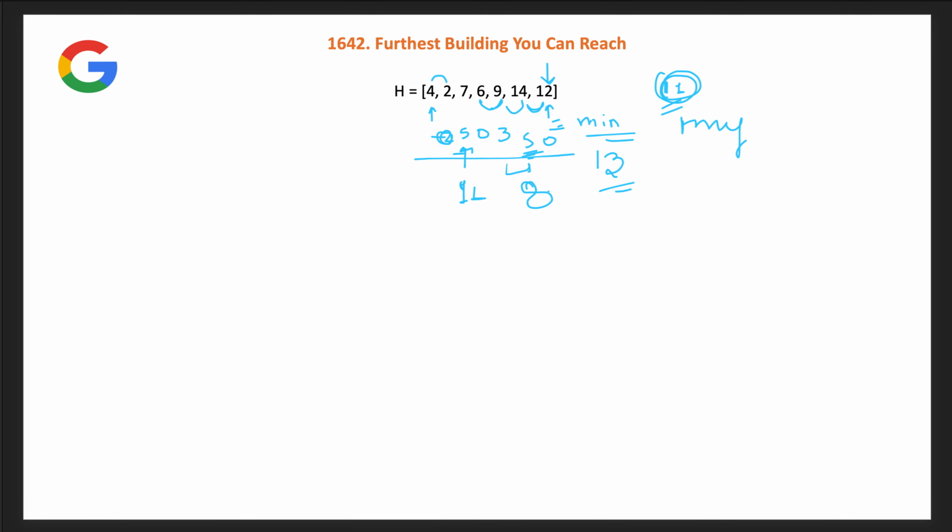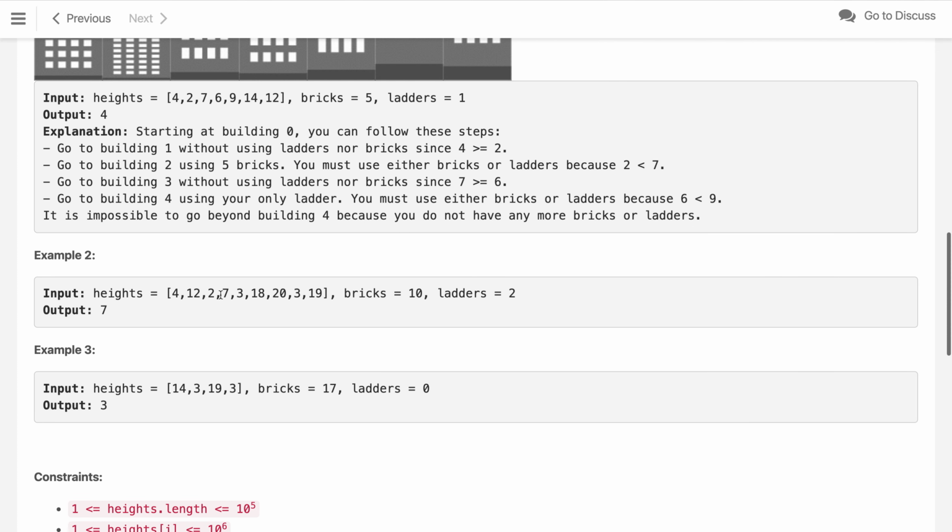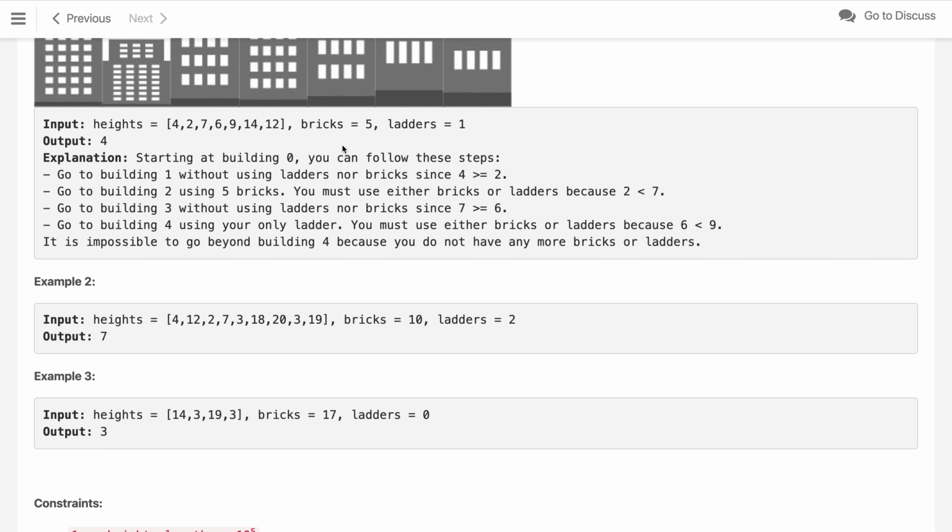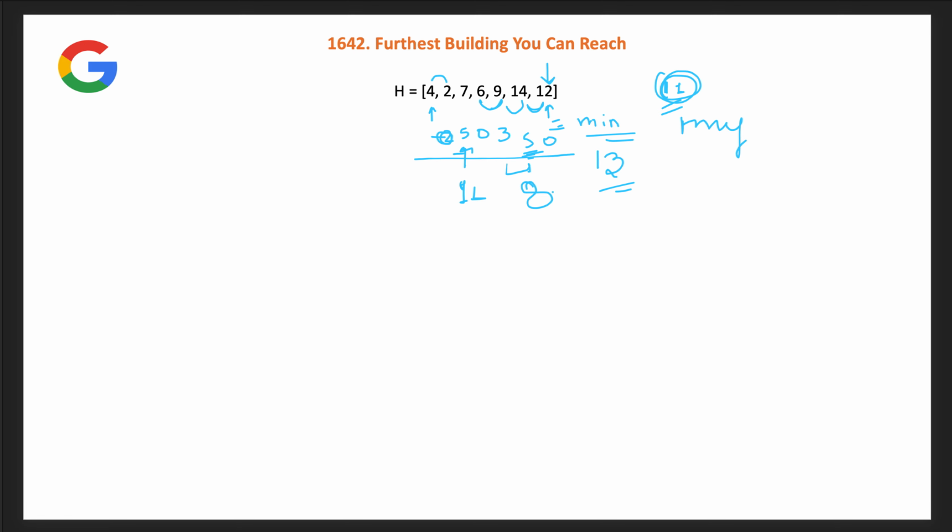Similarly, let us say now I gave you only 5 bricks. As per example 1, with the same set of buildings, we are given one ladder and 5 bricks. With 5 bricks you can reach over here, and after that you cannot jump to this building.